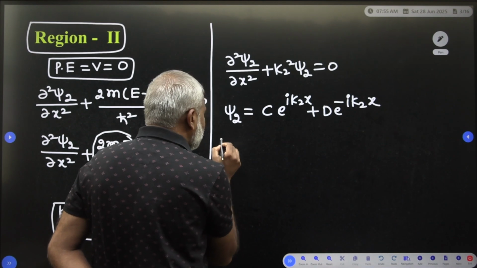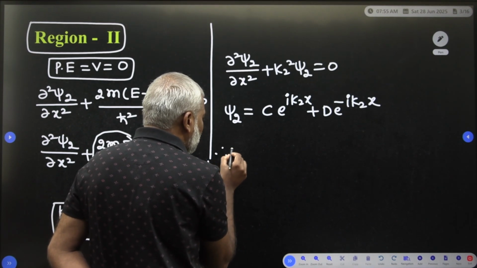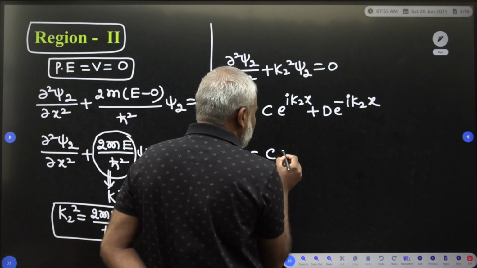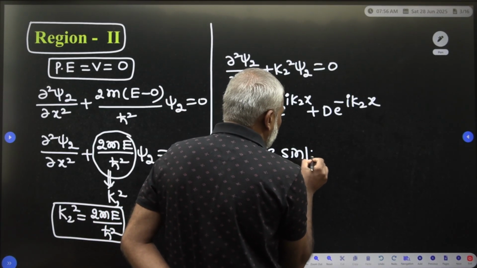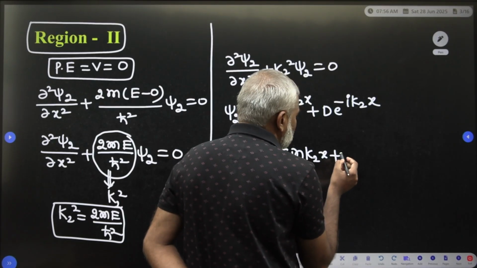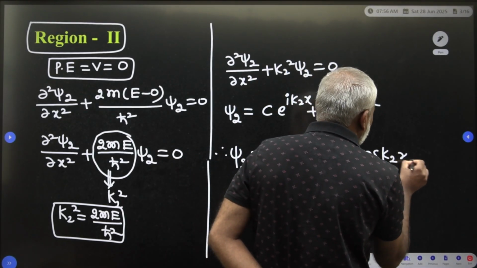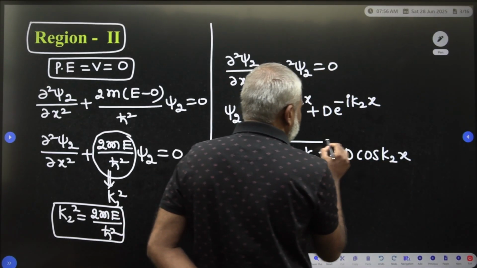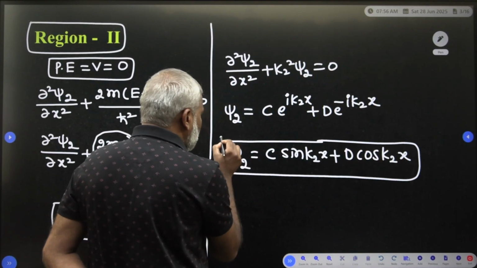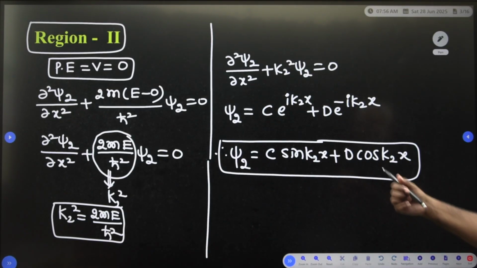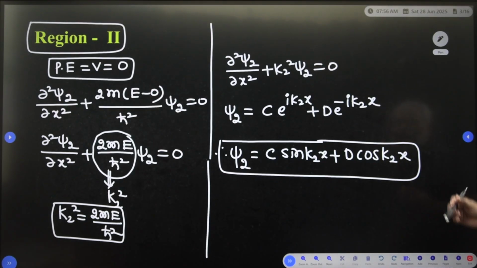This expression we can also write in another form: C sin k2 x plus D cos k2 x. This is sinusoidal, the particle is in the bound state, clear. This entire thing exists in region 2.